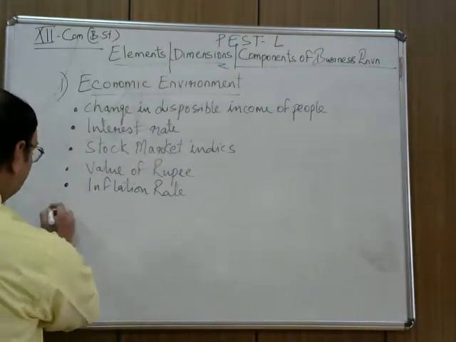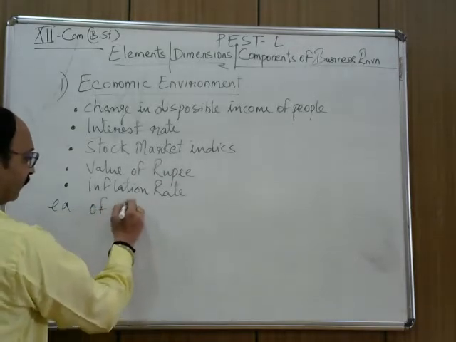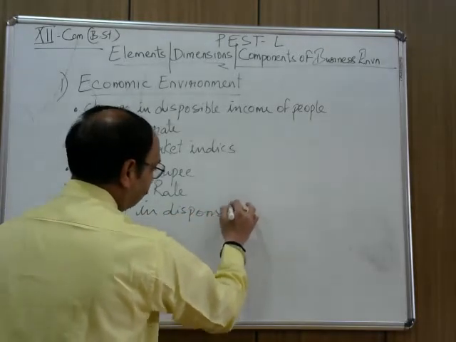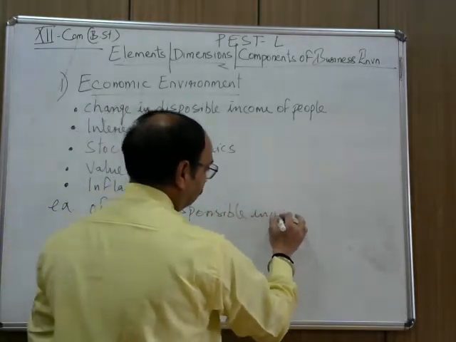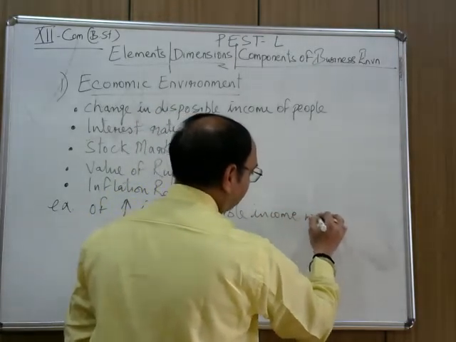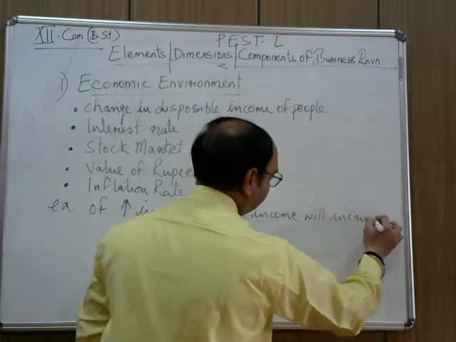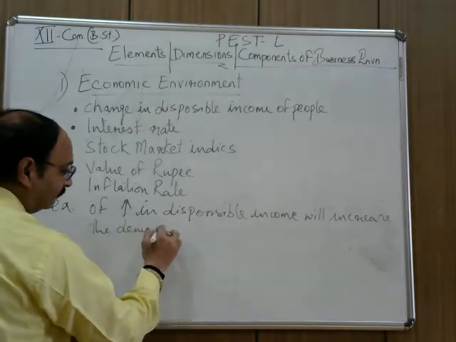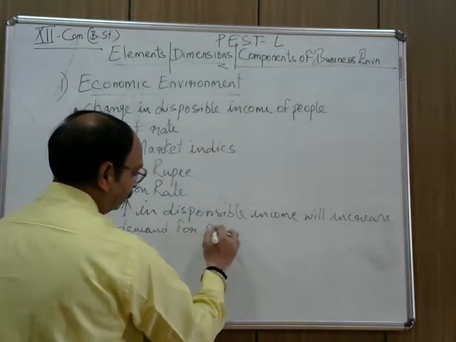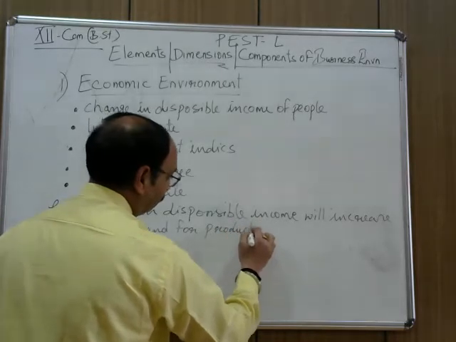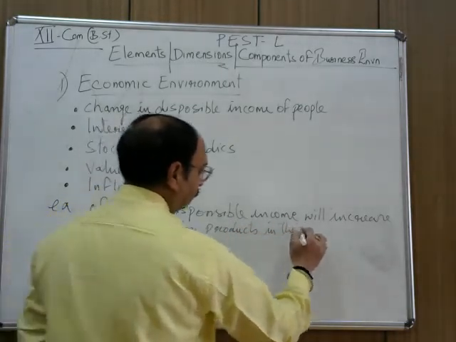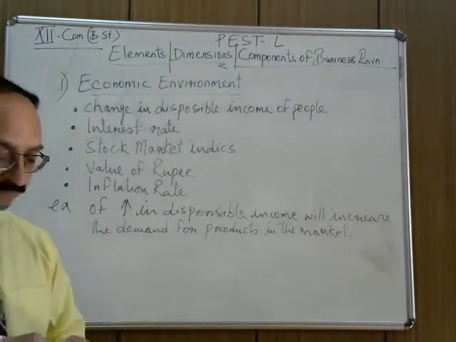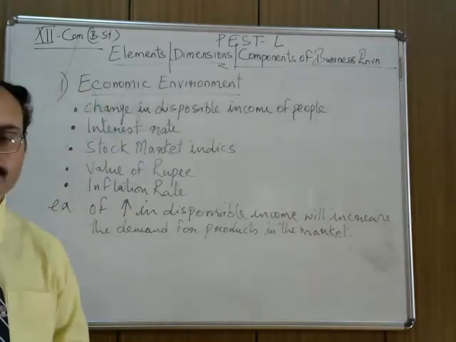Then we can have the example: a rise in disposable income will increase the demand for products in the market. Right? Please write down all these points so that we can move on.